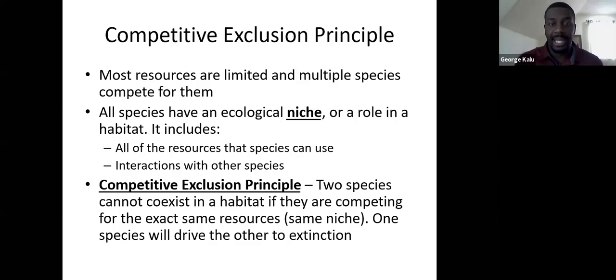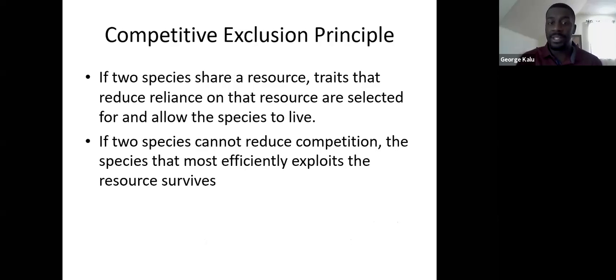So that being said, if we have two species that share a resource, one of the species is going to need at least one trait that reduces its reliance or dependency on that particular resource. If it has a trait that reduces dependency on that resource, it's going to be able to utilize something else as a resource, that trait will be selected for, and that will allow both species to continue to live.